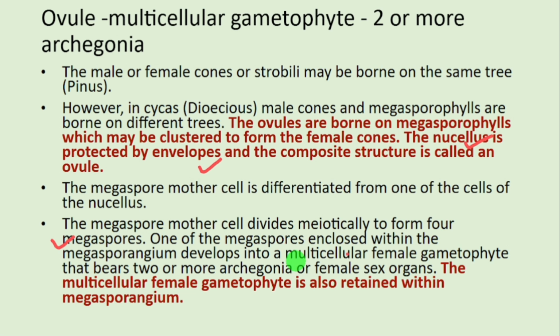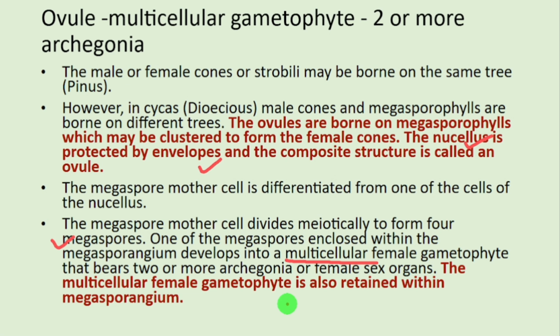One of the megaspores enclosed within the megasporangium develops into a multicellular female gametophyte that bears 2 or more archegonia or female sex organ. So in case of gymnosperms, the female gametophyte is multicellular. In case of male, we saw there were few cells, but here we have a multicellular female gametophyte.